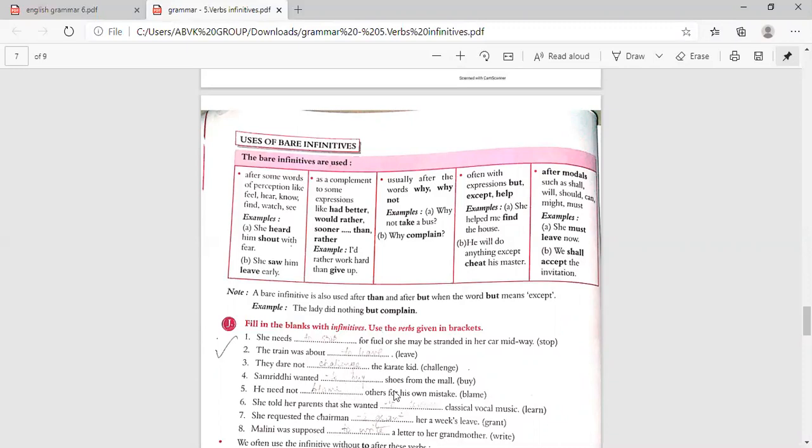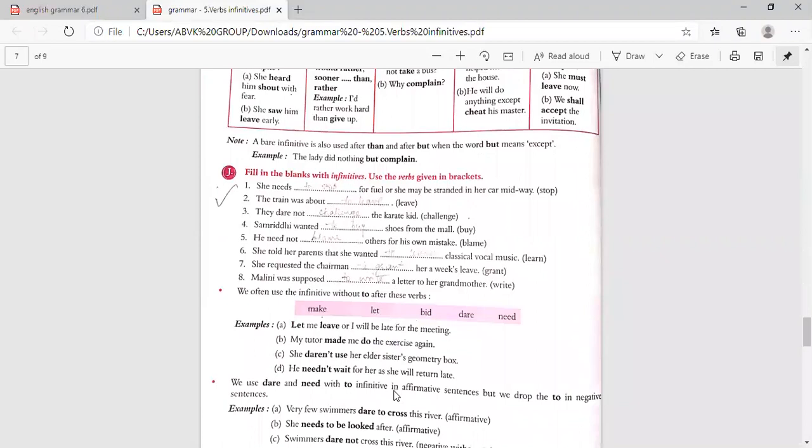Here, filling the blanks with the J exercise. So J exercise: fill in the blanks with the infinitives, and use the verbs given in brackets. So the first one is: she needs dash for fuel or she may be stranded in her car midway.